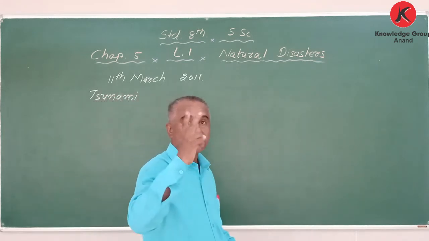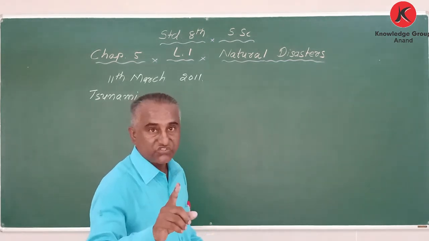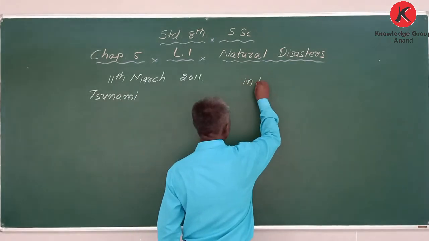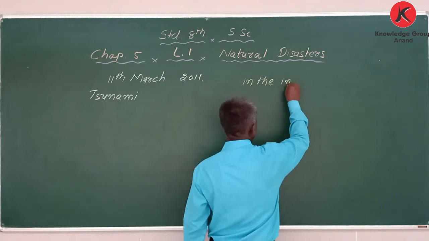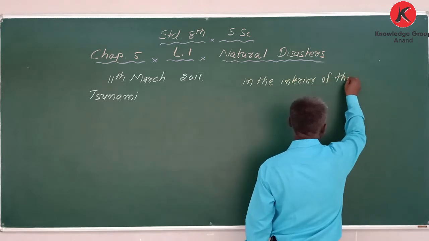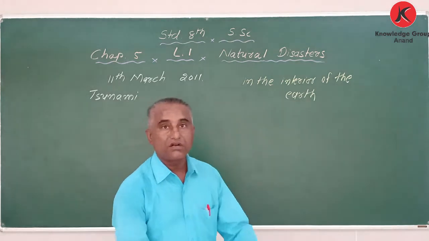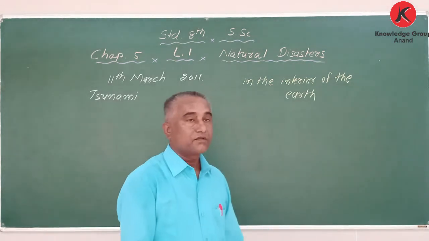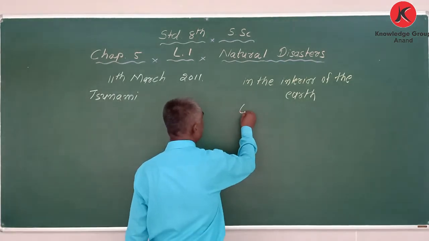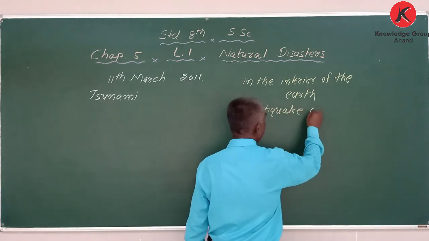My dear student, natural disasters are of two types. Because of the change that occurs in the interior of the earth, we experience earthquake and tsunami.